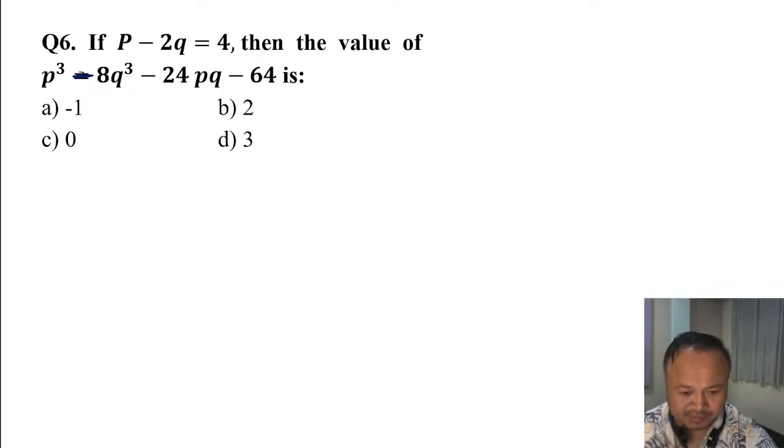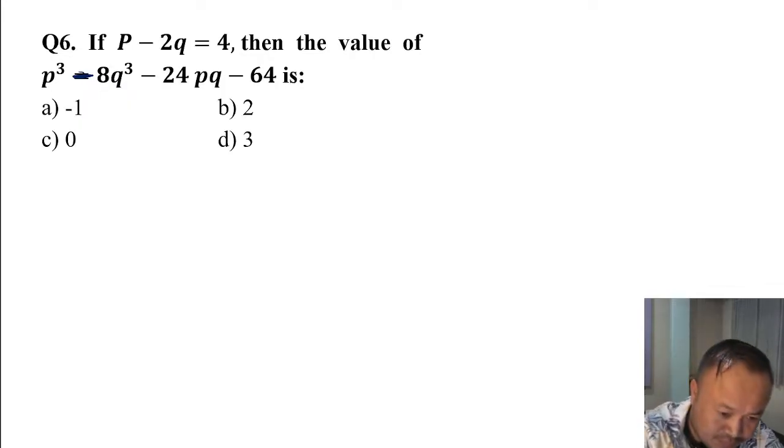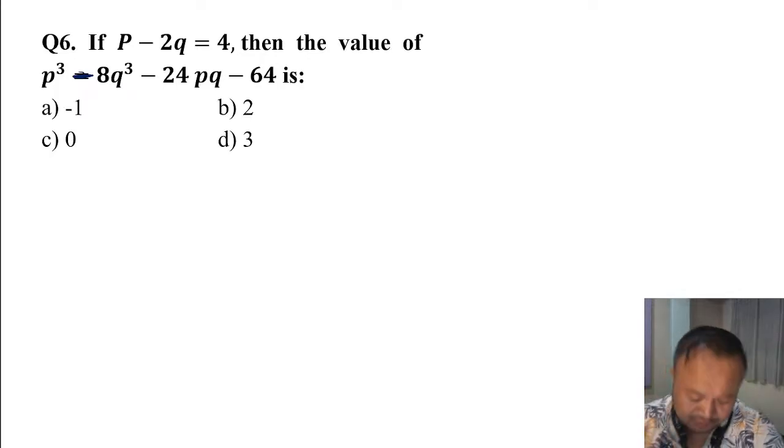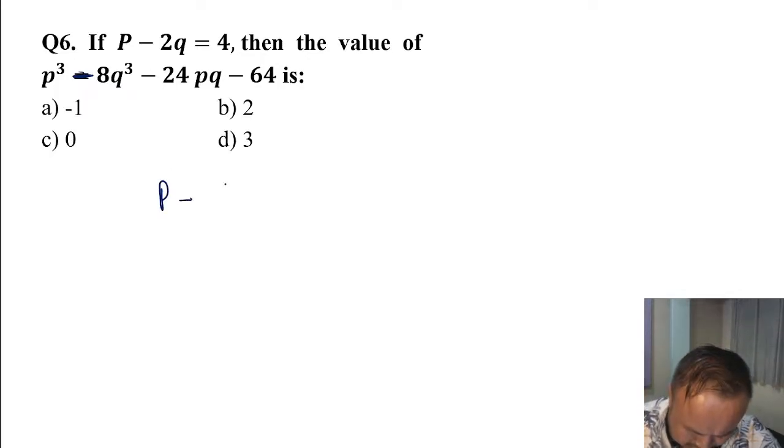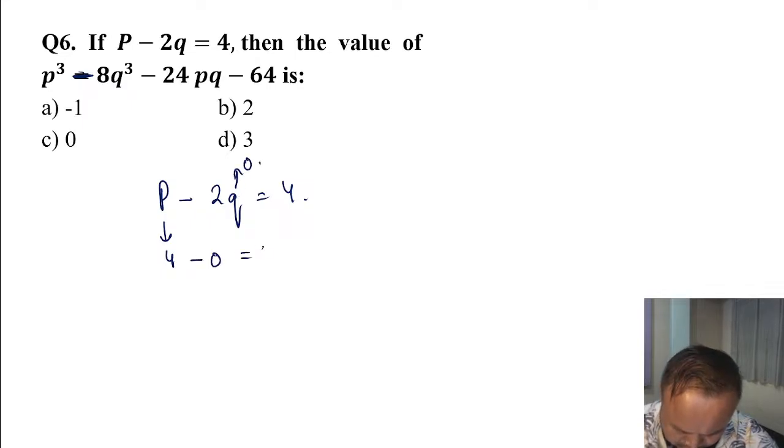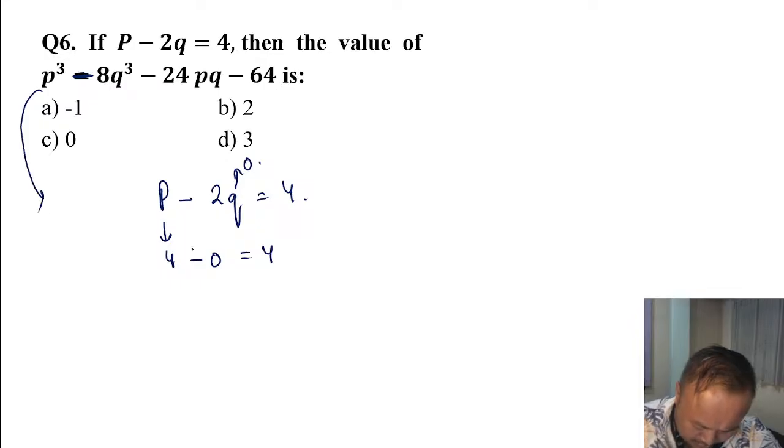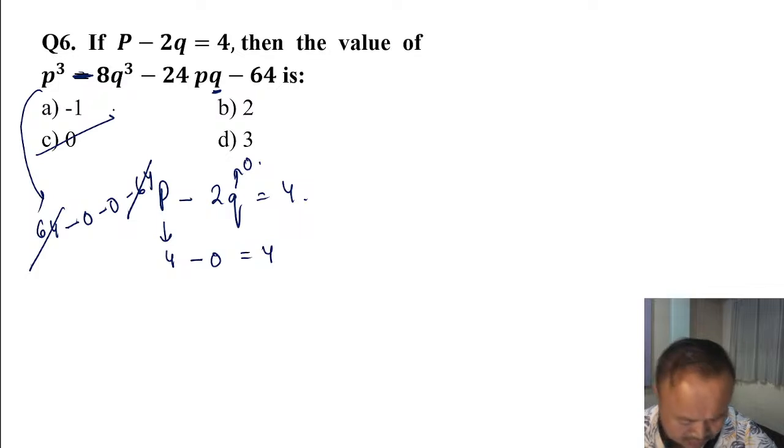Let me do it now. Let me help you. This is p minus twice q, p minus twice q is equal to 4. So if you put here p as 4 and q as 0, it becomes 4 minus 0 is equal to 4. Put here p cube, 4 cube is 64, minus 8 into 0 is 0, 24 into 0 is 0, and minus 64. It becomes 64 minus 64 is 0. So option is C.